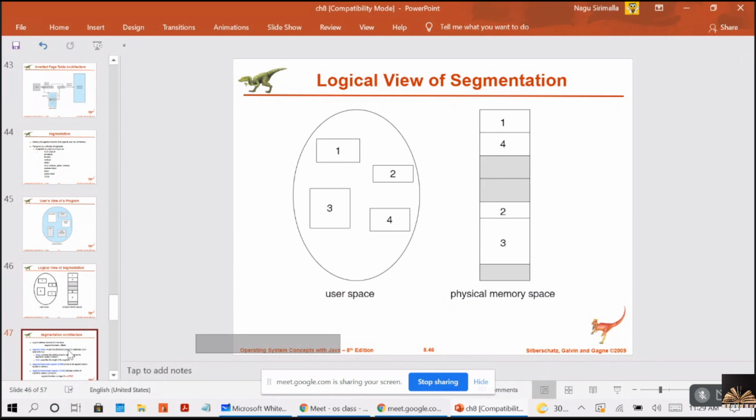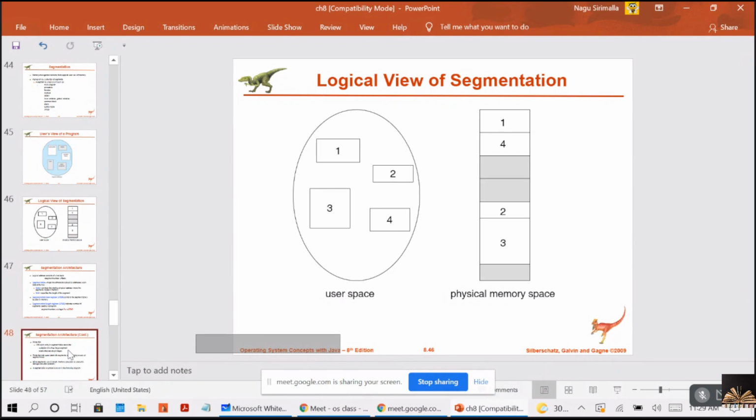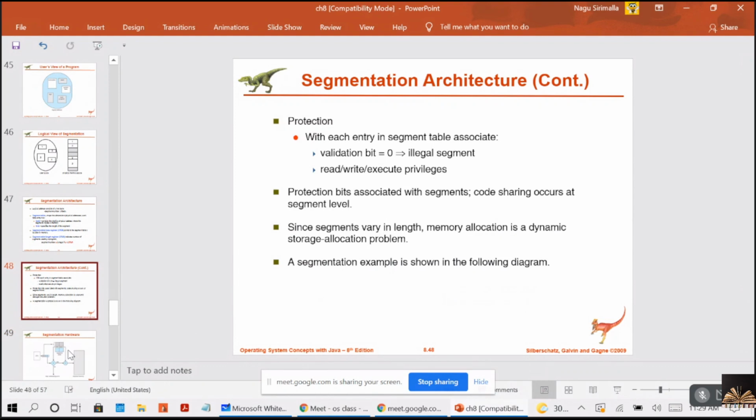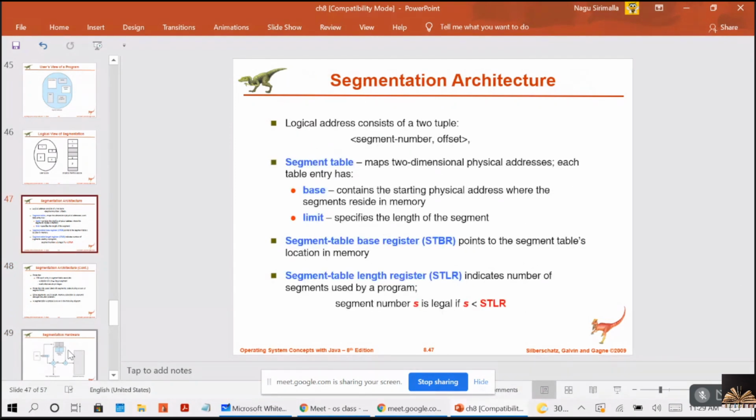So that you can easily understand the points I am just telling you. Yeah, segmentation hardware, right?